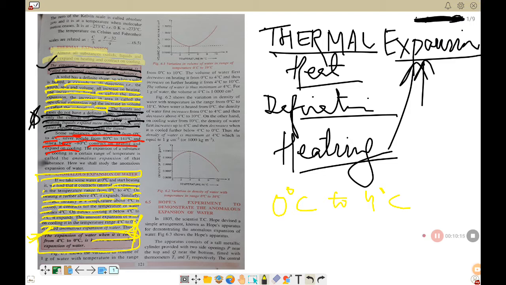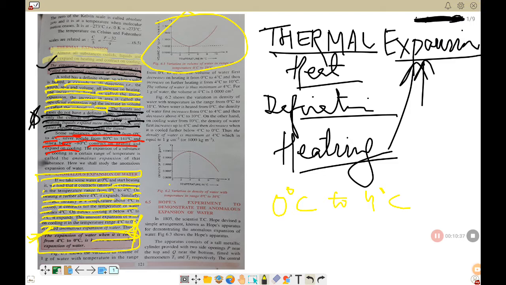Okay? You do not forget that it is the expansion of water when you are cooling it. Okay? When you are cooling it. So you have a figure number 6.1 in your book. Here you see that figure number 6.1 shows the variation in volume of 1 gram of water.